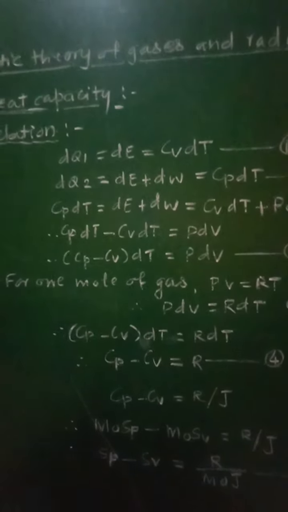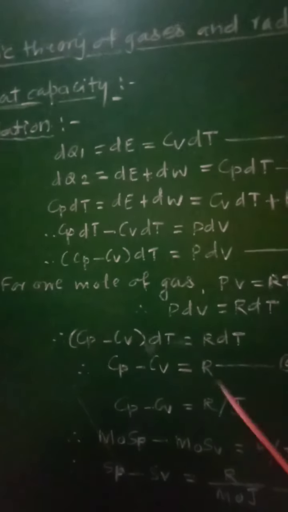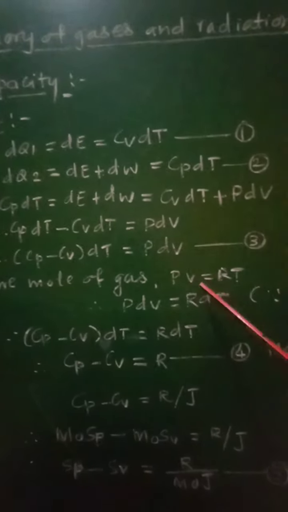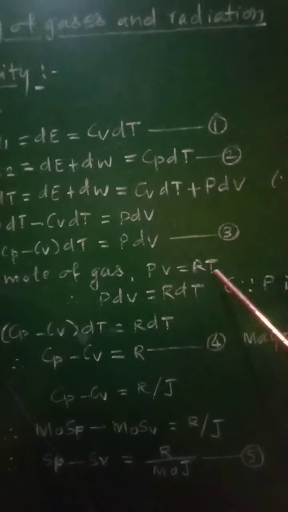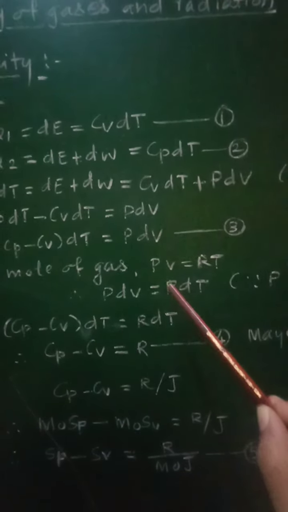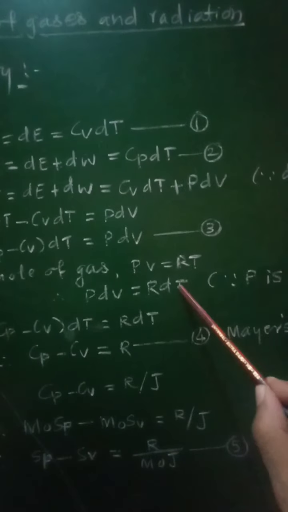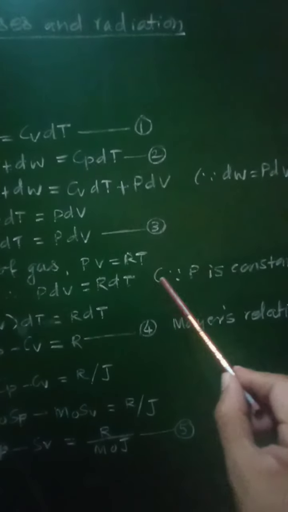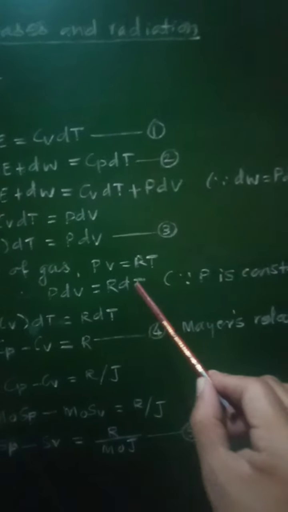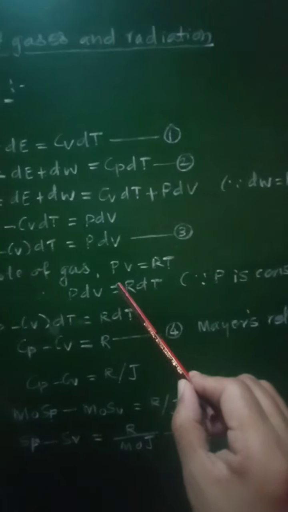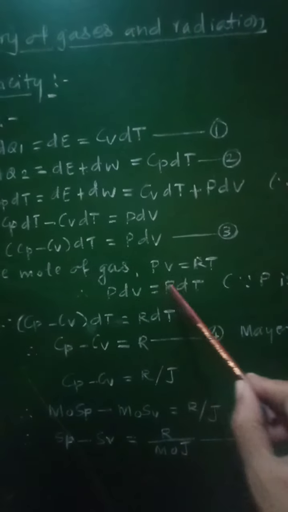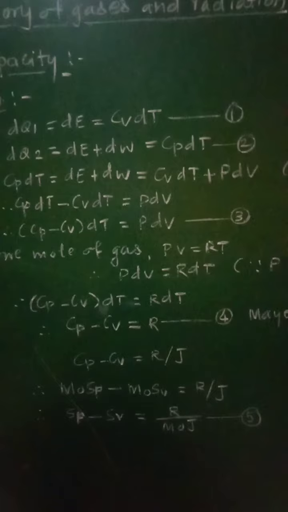But by ideal gas equation, for 1 mole of gas, we have PV equal to RT, and therefore, differentiating this, in this case pressure P is constant, and therefore we can write PdV equal to RdT.